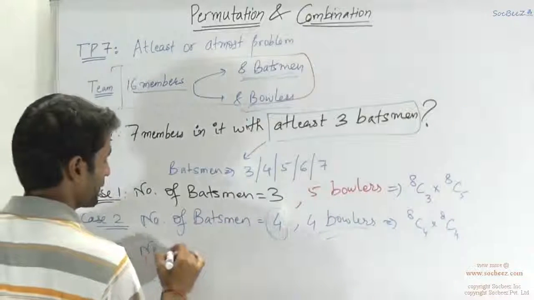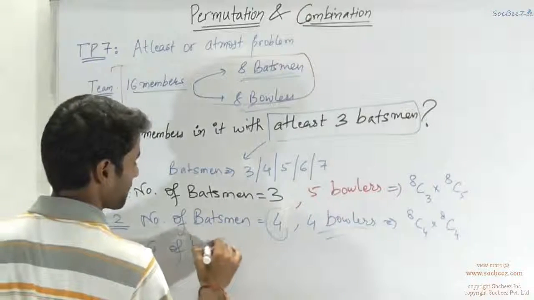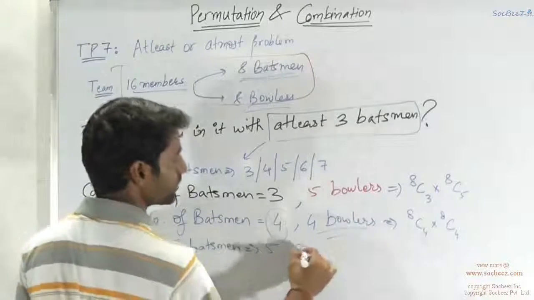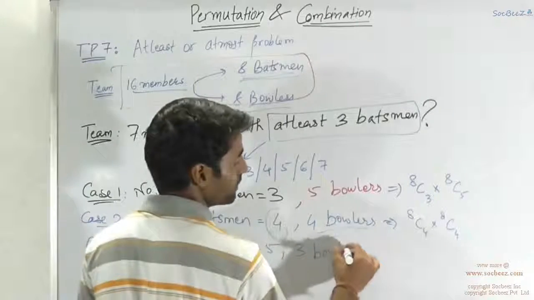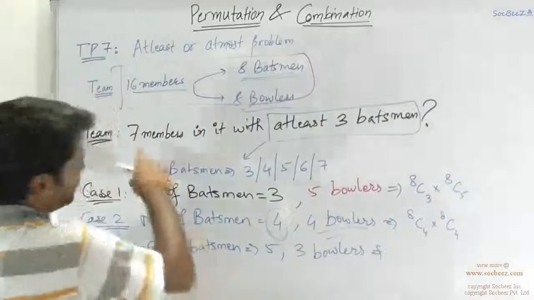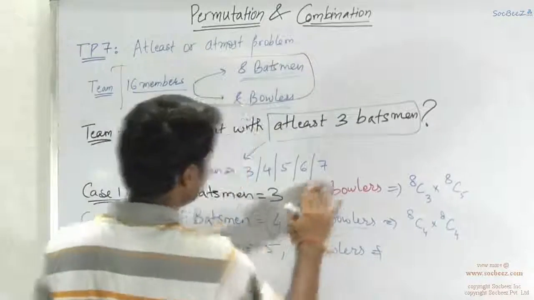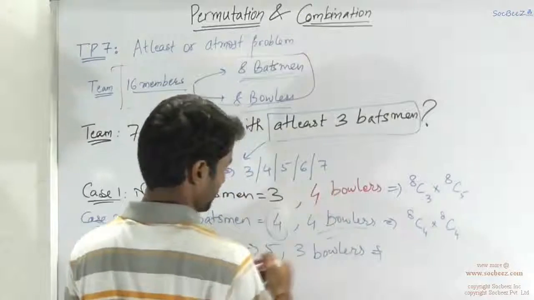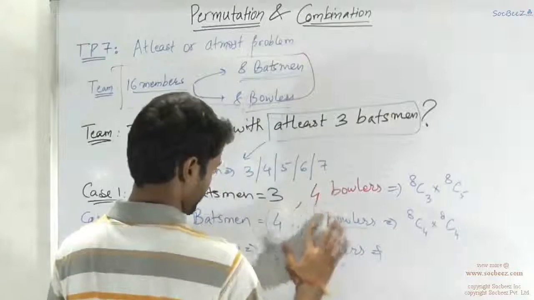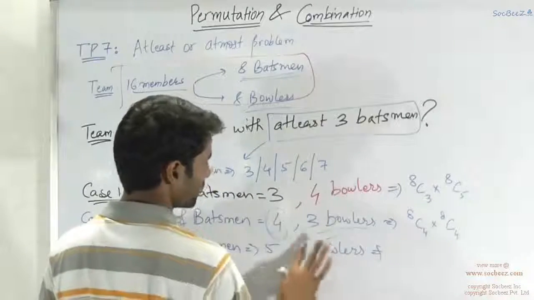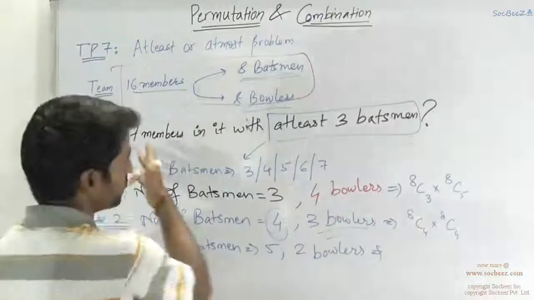That would be number of batsmen is equal to 5, and there would be 3 bowlers. Sorry, I think I did something wrong. Yeah, the total number of members was 7. So there would be 4 bowlers over here, and there would be 3 bowlers over here, and there would be 2 bowlers over here. Sorry, because the total number was 7.